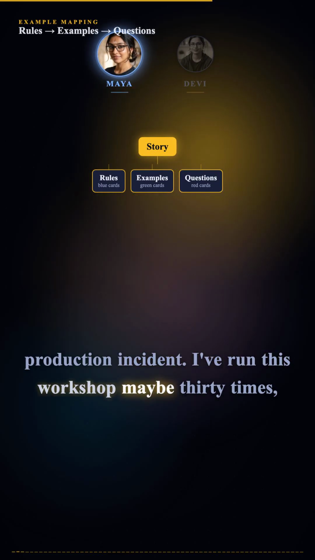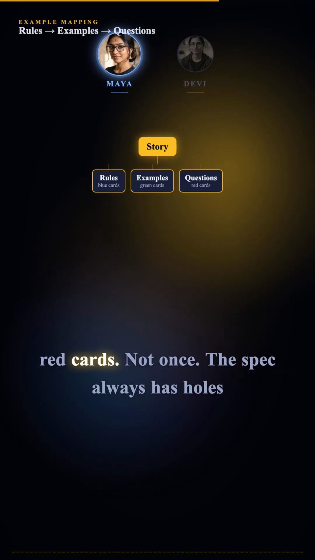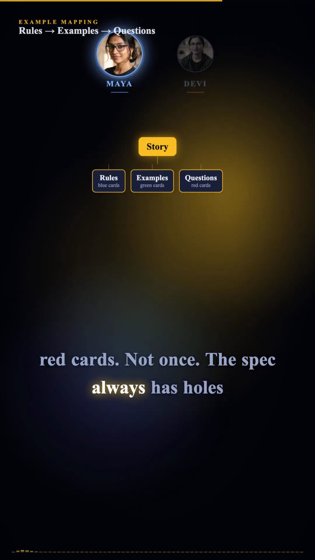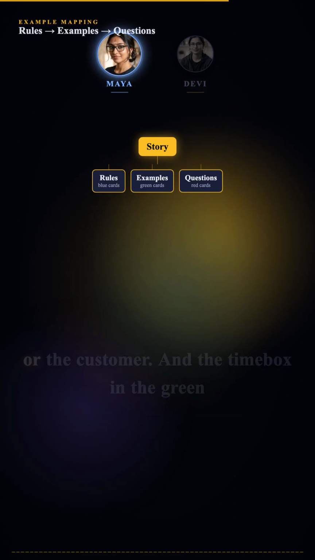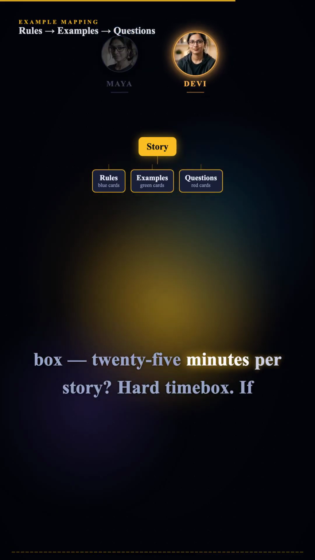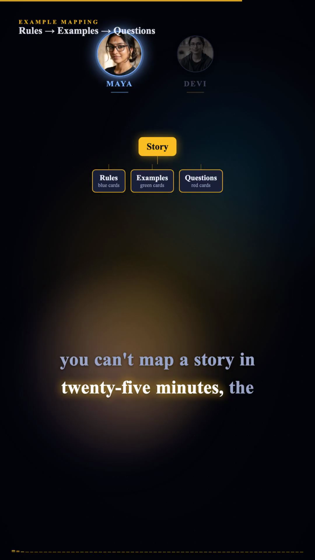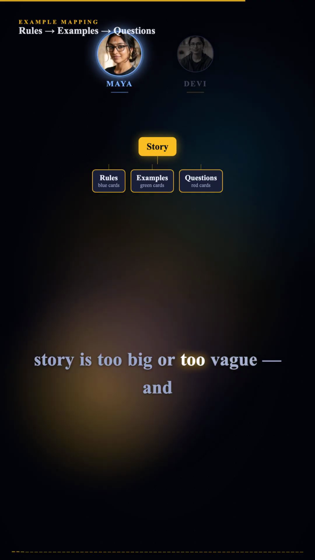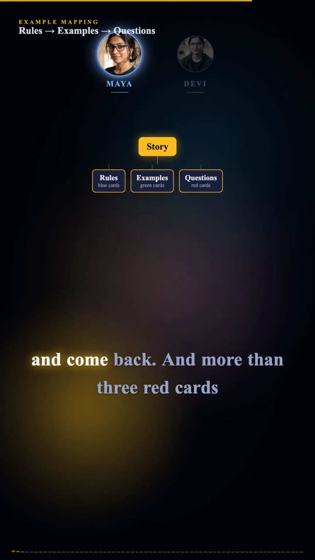I've run this workshop maybe 30 times, and there has never been a session with 0 red cards. Not once. The spec always has holes. The only question is, who finds them? You or the customer? And the time box in the green box? 25 minutes per story? Hard time box. If you can't map a story in 25 minutes, the story is too big or too vague. And that discovery alone pays for the meeting. Split it and come back.